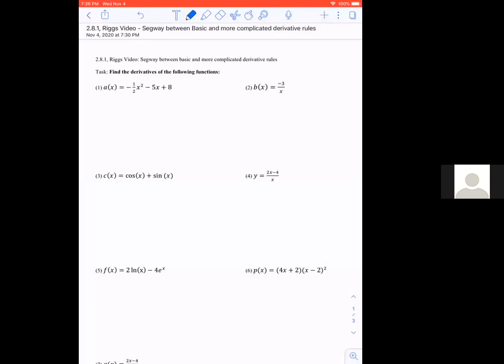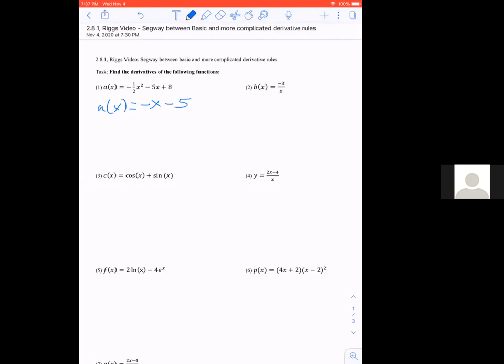On this video pretty quickly. So if I have this polynomial a of x equals this value, like I said, it's a polynomial, so I get to use just the power rule with each term. The 2 would come down. 2 times negative 1/2 would just be -1. And then the exponent there would just be 1. So I can leave it as negative x. Negative 5x derives to be just -5.